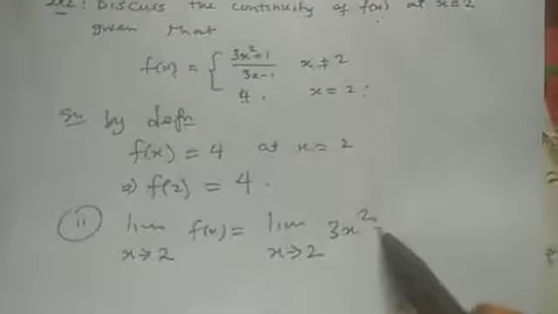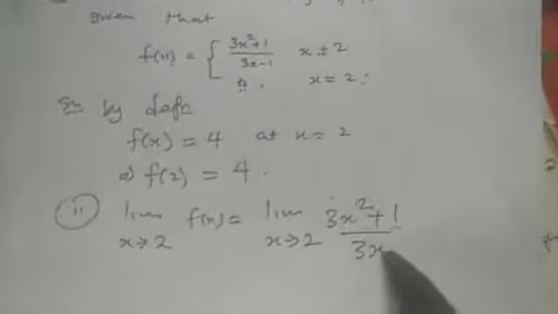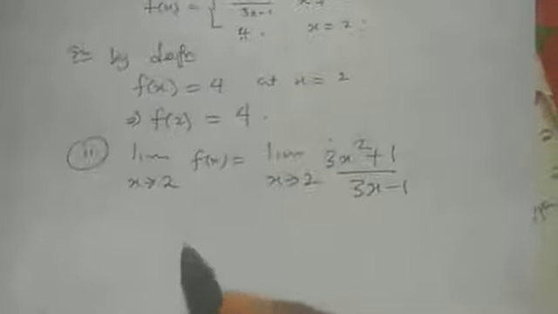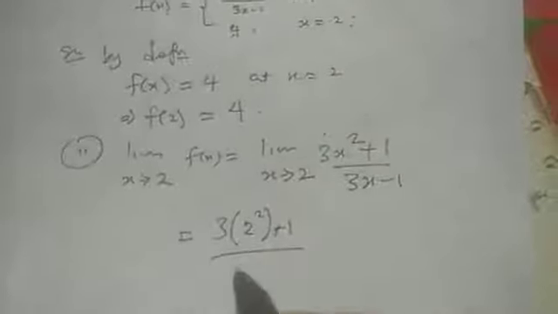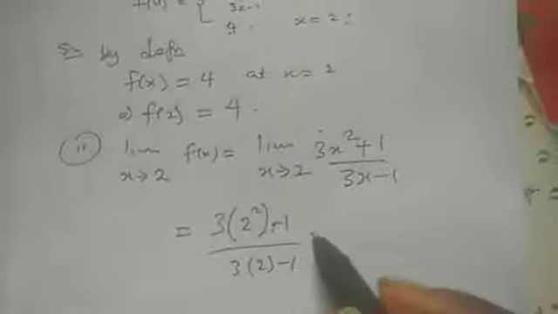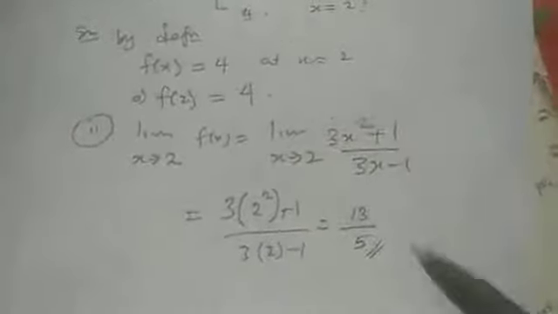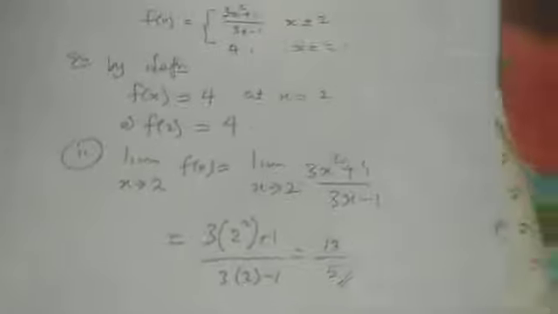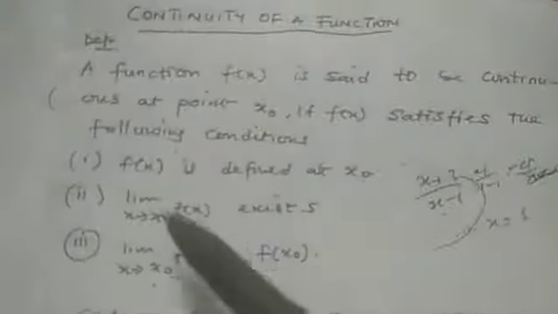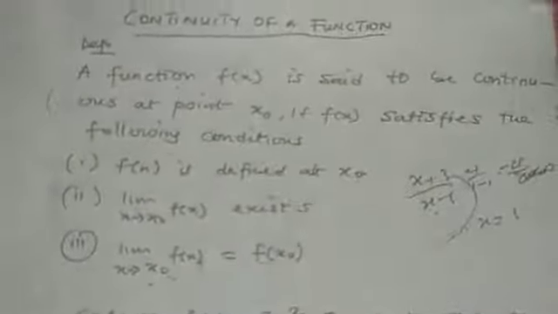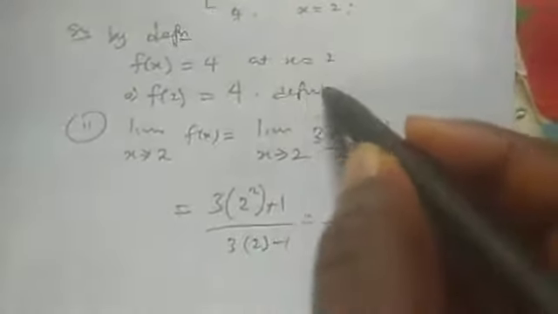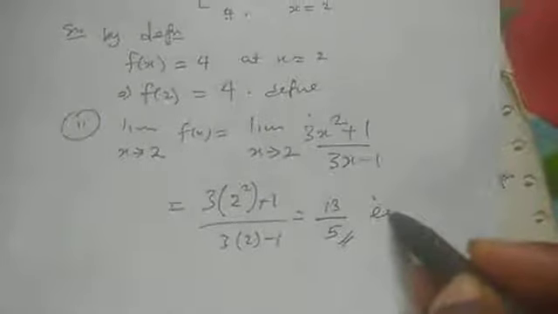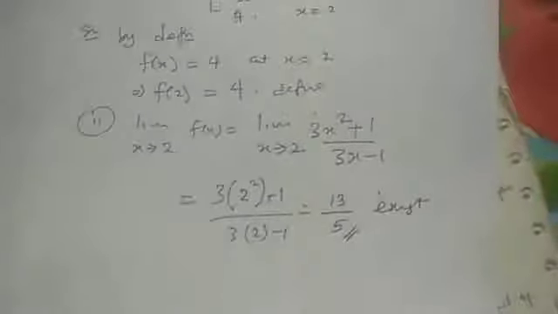3s squared plus 1 over 3s minus 1. So we find the limit here, and we will see that we have 2 squared plus 1 over 3 into 2 minus 1, and that will give me 13 over 5. So thus, the second property is satisfied. The second property says the limit of f of s as s tends to s naught exists. So you see that the limit exists too. So this one is defined, it satisfies the first one. This one exists, it satisfies the second one.